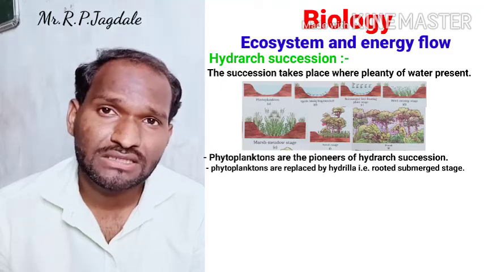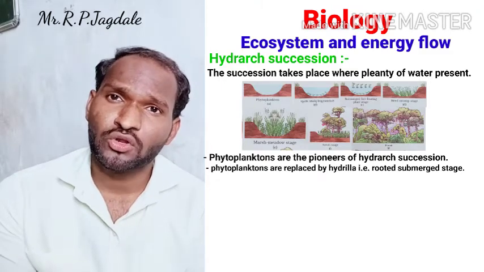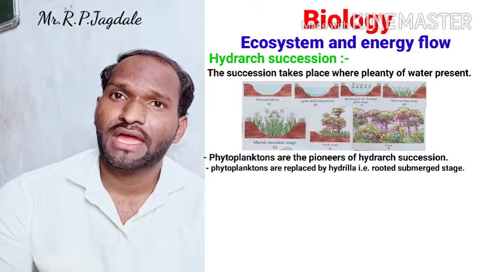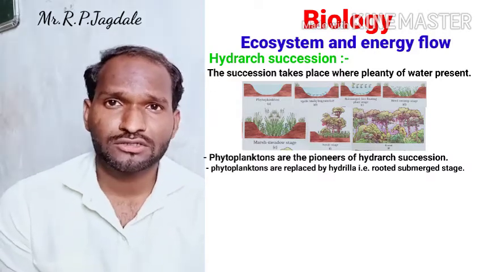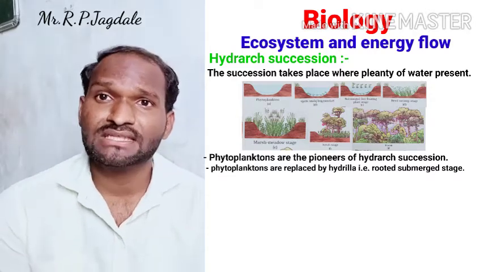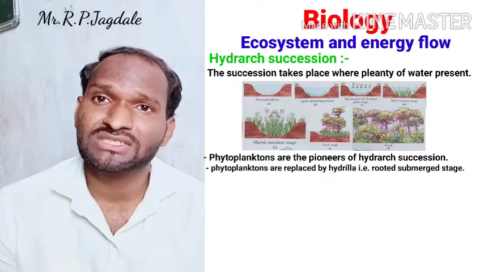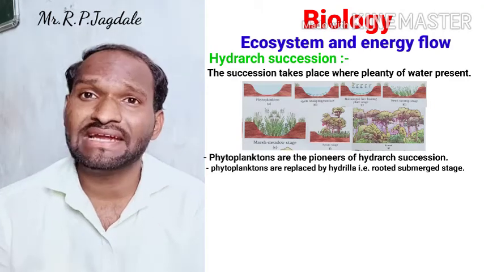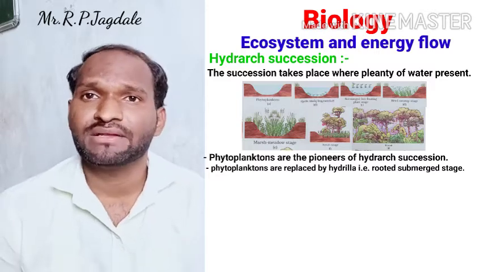These are the plants which are rooted at the bottom of that water body and submerged into the water. Such plants grow there first. You can see in the picture the second stage, the submerged plant stage. For example, hydrilla is a submerged plant.